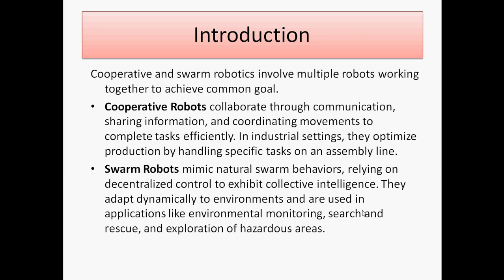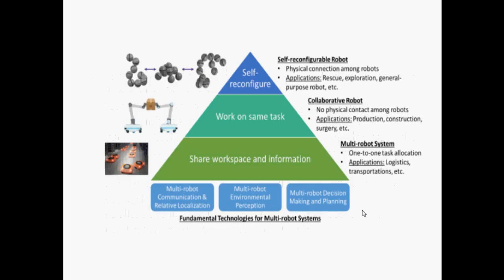We differentiate them: in cooperative robots, movements and information sharing are possible, but in swarm robots the behavior is decentralized. It adapts dynamically to change, and then it can perform. Every time the task is the same, but the environment is different. That is the working style of swarm robots.